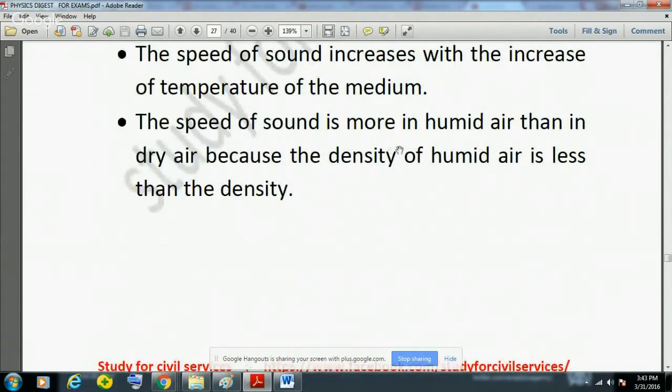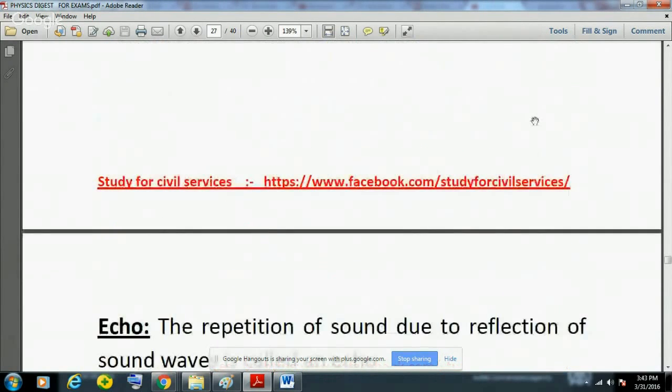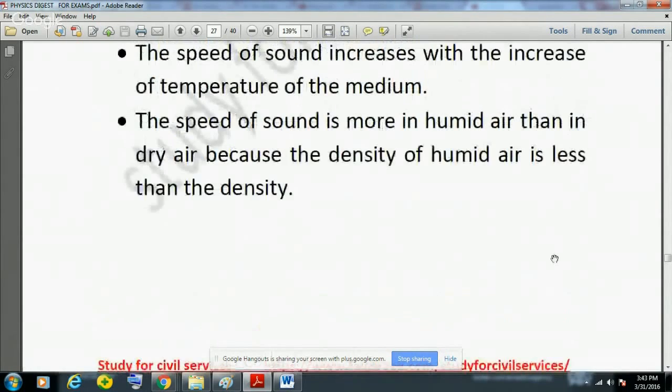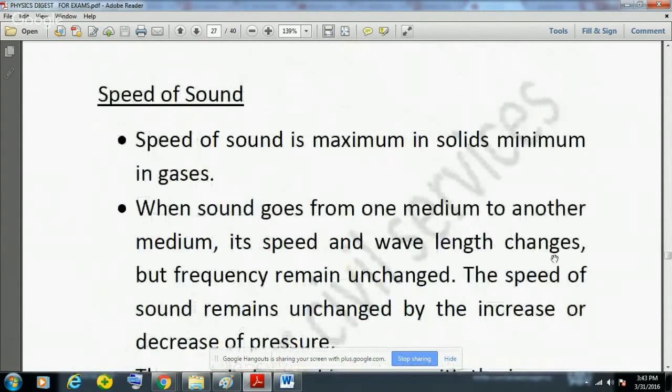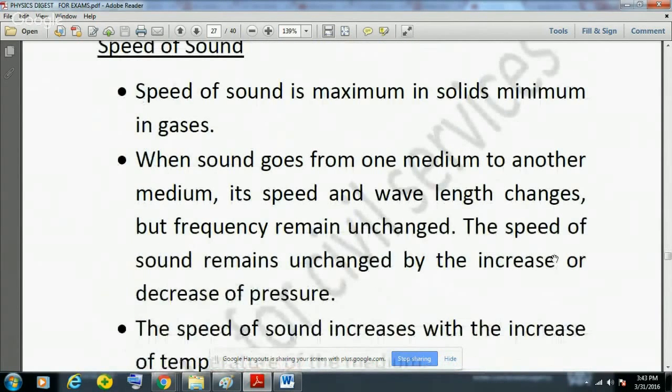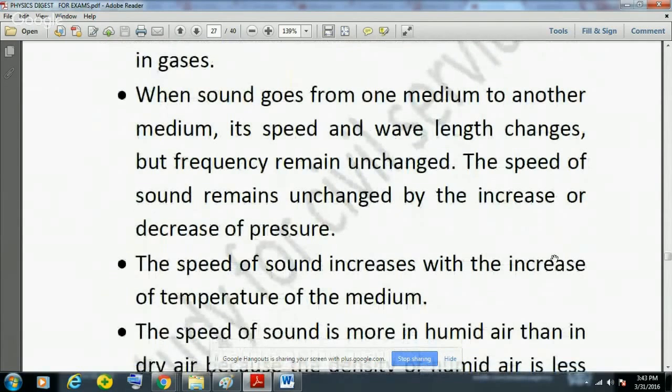And the speed of sound is more in humid air than in dry air, because the density of humid air is less than the density of dry air. Please remember these facts; these are very important. So speed of sound is maximum in solid, minimum in gases, and when sound waves move from one medium to another, its frequency remains unchanged, and speed and wavelength change.